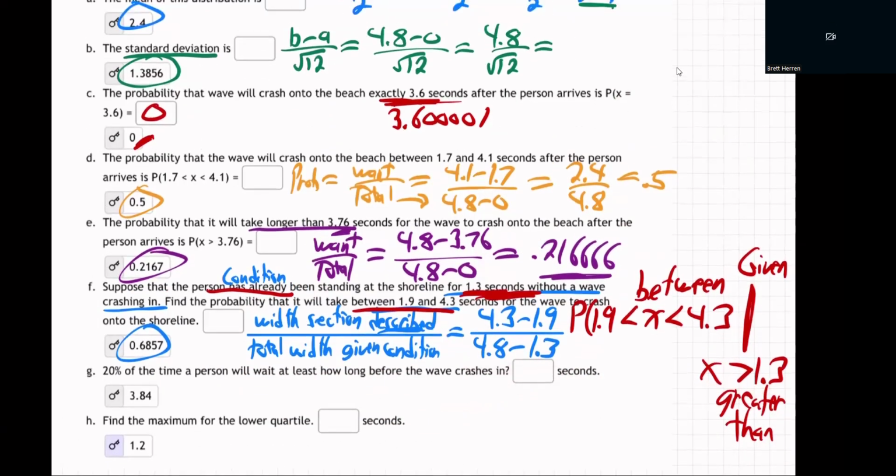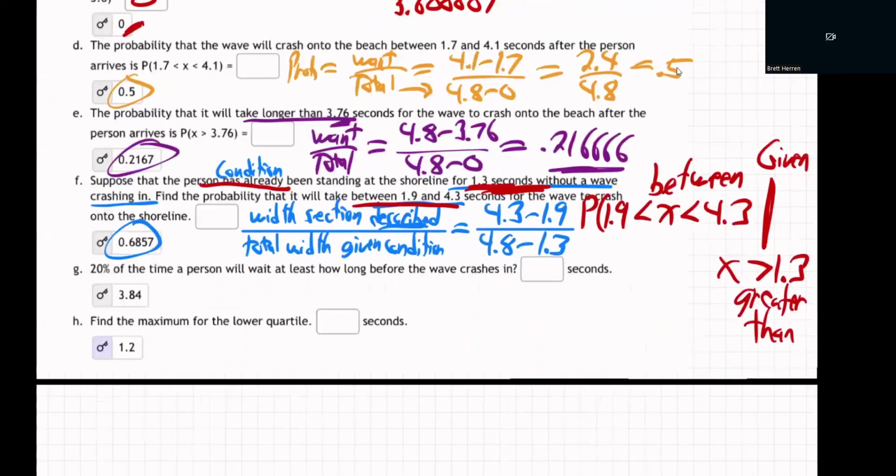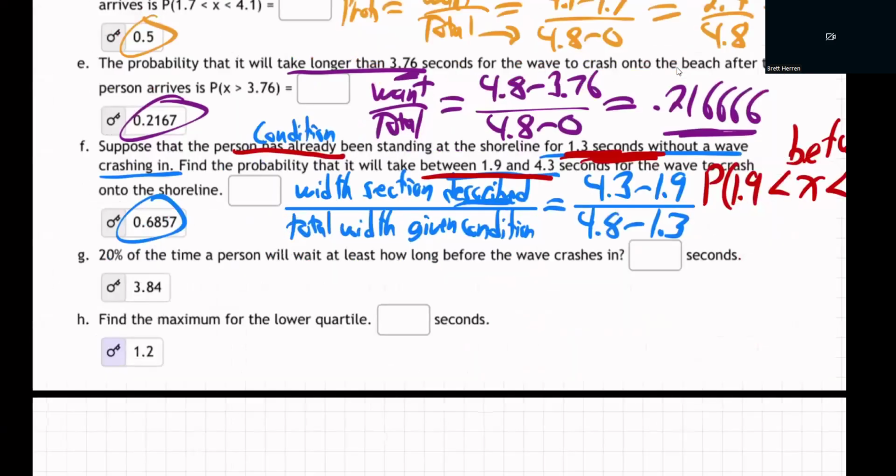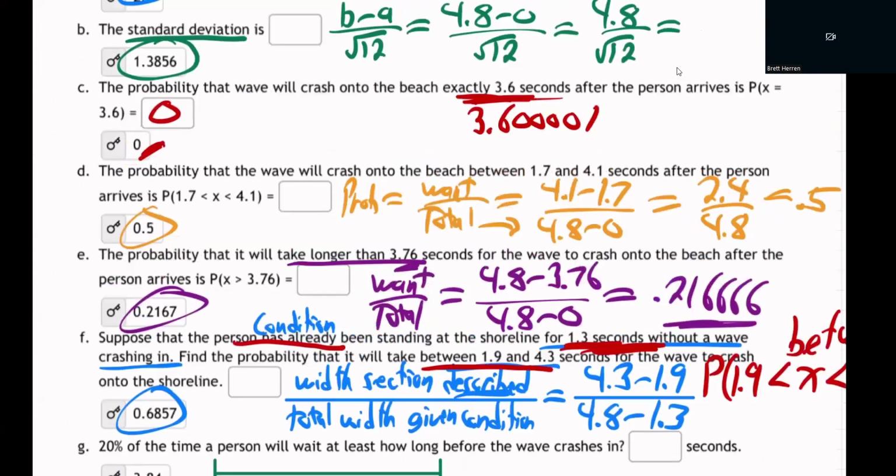Let's move on. We've got a couple more here. Let me bring it here. So part G. G says 20% of the time a person will wait at least how long before a wave crashes in? Yeah, that's a tricky question. Let me help with that one. If you think about it, the waves are coming from 0 to 4.8 seconds, right? We know that from the beginning.